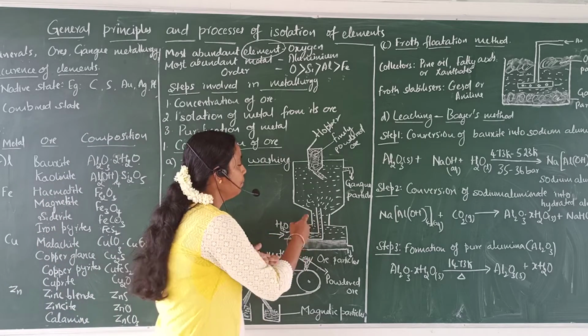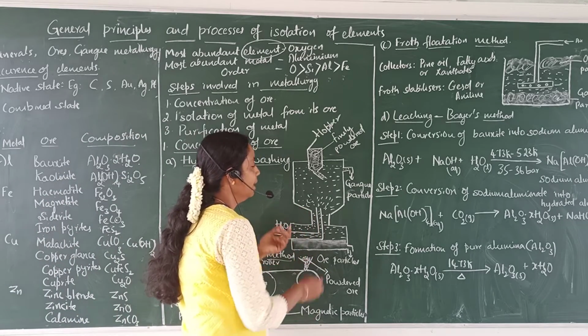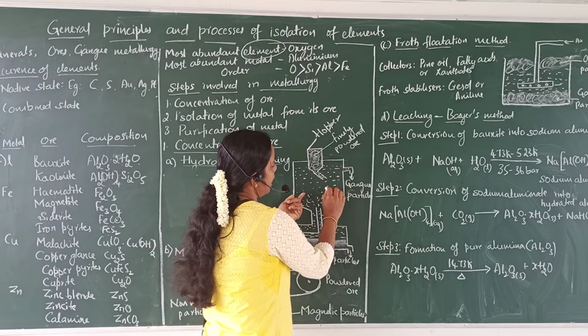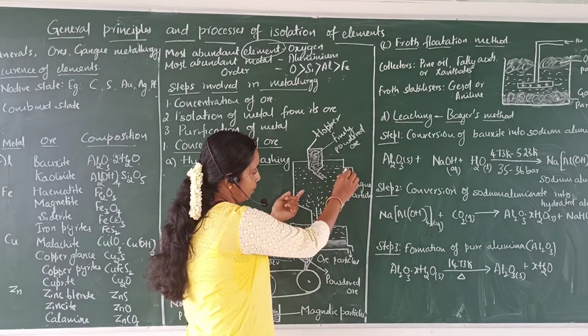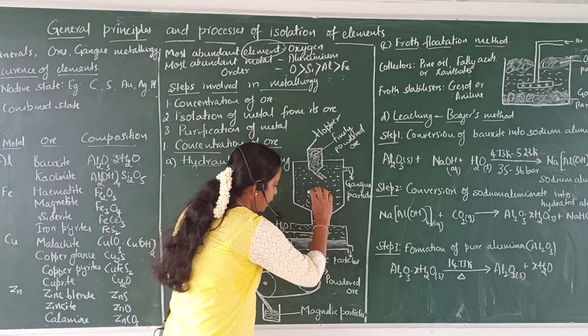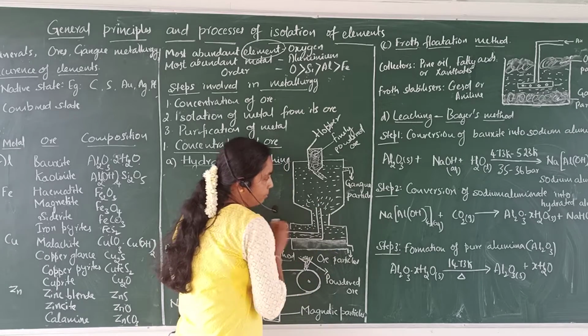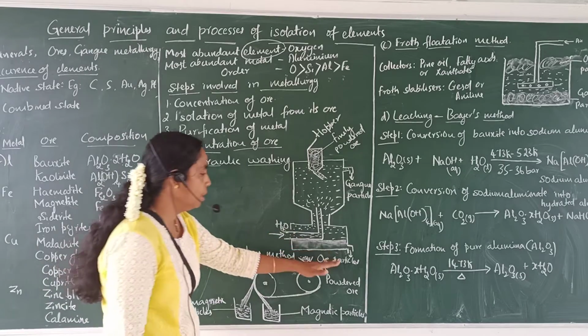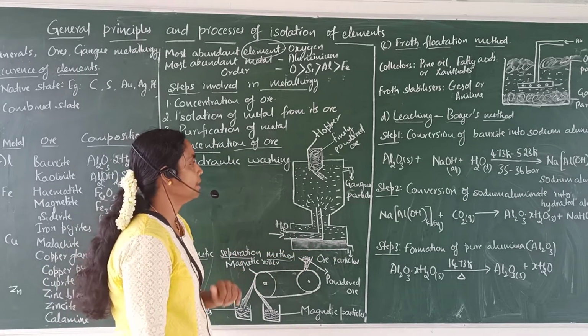When we supply the powerful supply of water, the lighter gangue particles are carried by this flow of water and are collected at the top. The heavier metal particles will settle down. So, we can separate gangue particles and ore particles and we can concentrate the ore.